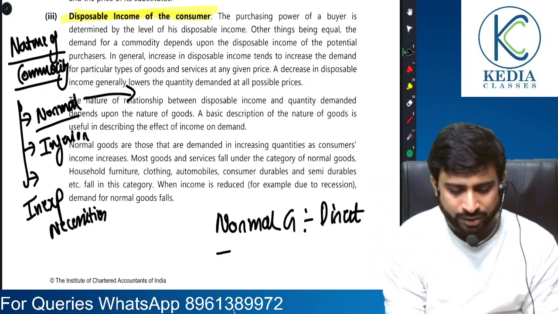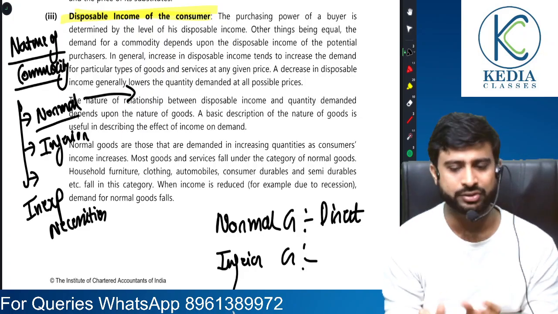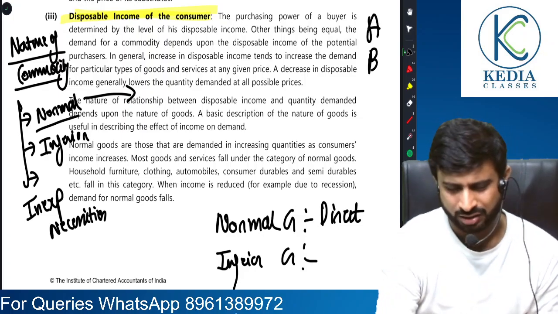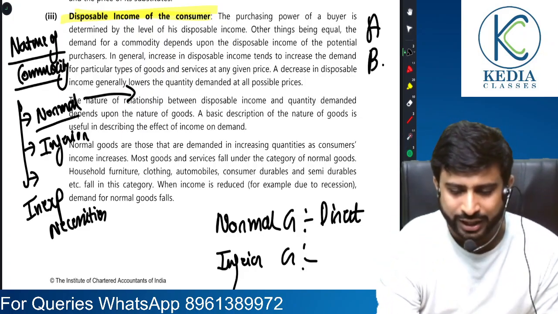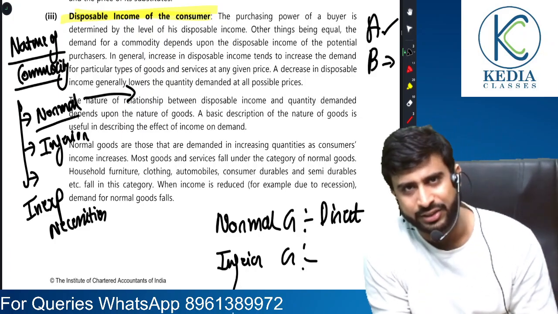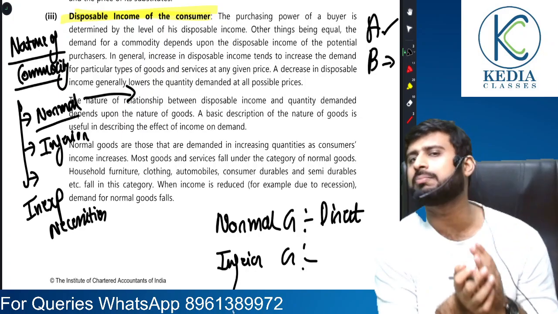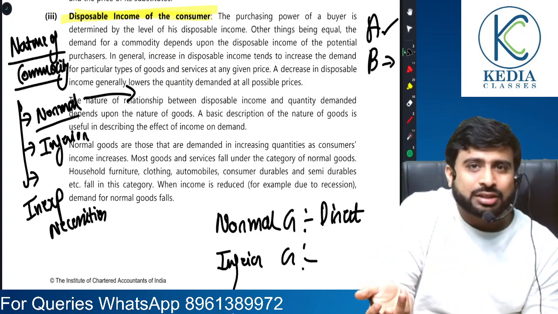Moving on, inferior goods. Now friends, suppose there are two grades of rice, grade A and grade B. Just assuming grade B is an inferior quality, grade A is a superior quality rice. A consumer who comes from a low income background, what would they be naturally consuming?